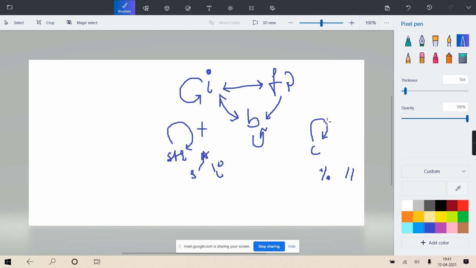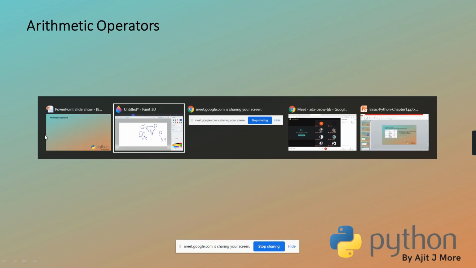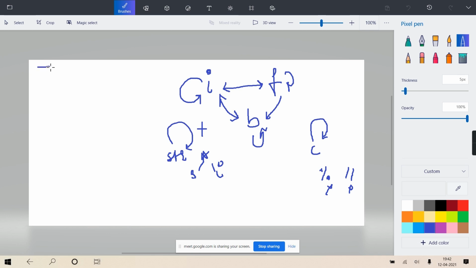In case of complex, all operations are allowed except these two. And between float, int and boolean, all possibilities are there. Each and every operator works for any of these three combinations. Now we'll discuss all these operators one by one, though I hope you know a few, like plus, which does the addition, a plus b. I won't go into too much detail for addition of a and b. Only a few operators need some explanation, and that I'll tell you.